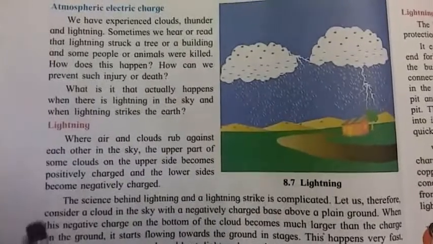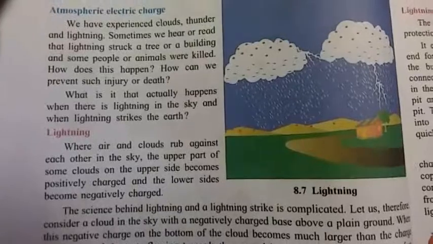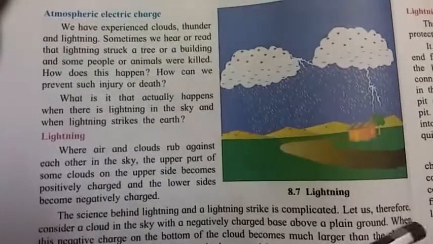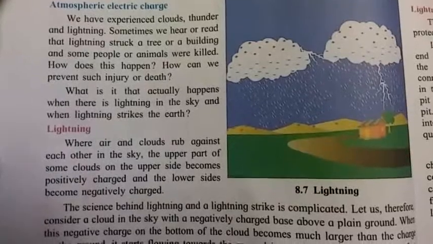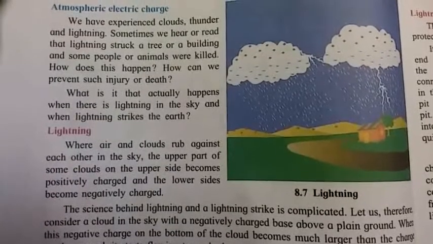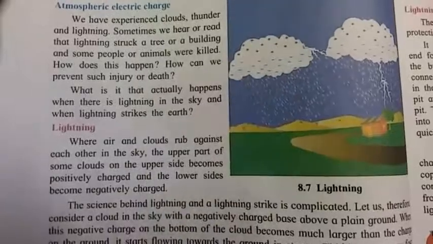See, we hear such news very often that a person or animals died due to lightning. Why is this happening? We will see here. What is it that actually happens when there is lightning in the sky and when lightning strikes on earth? Why does this actually happen?